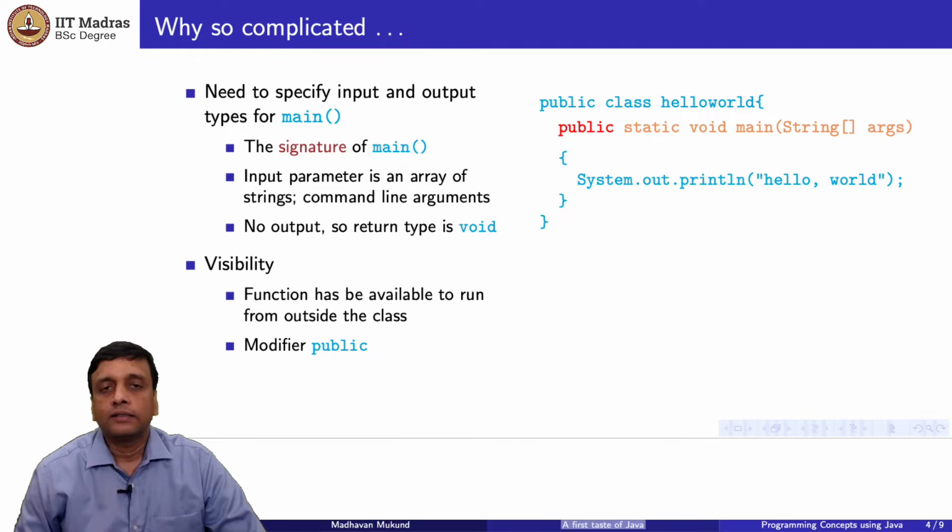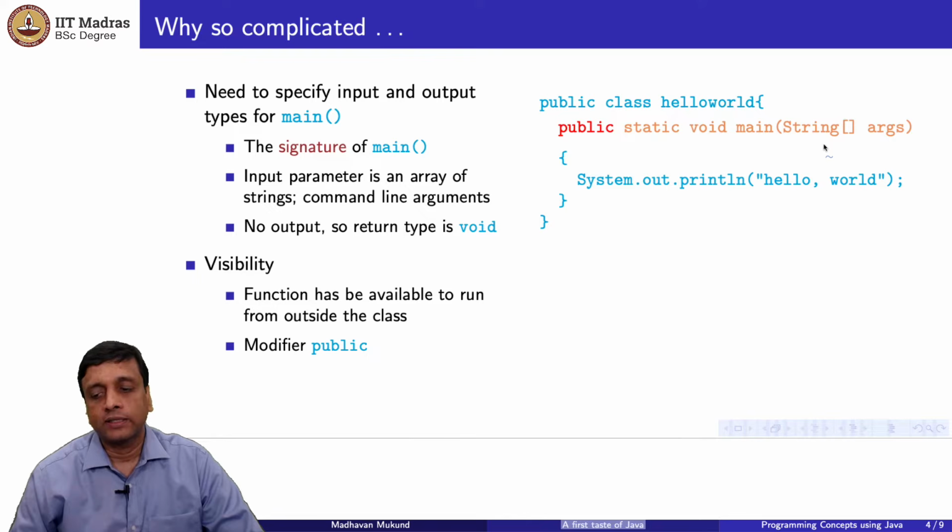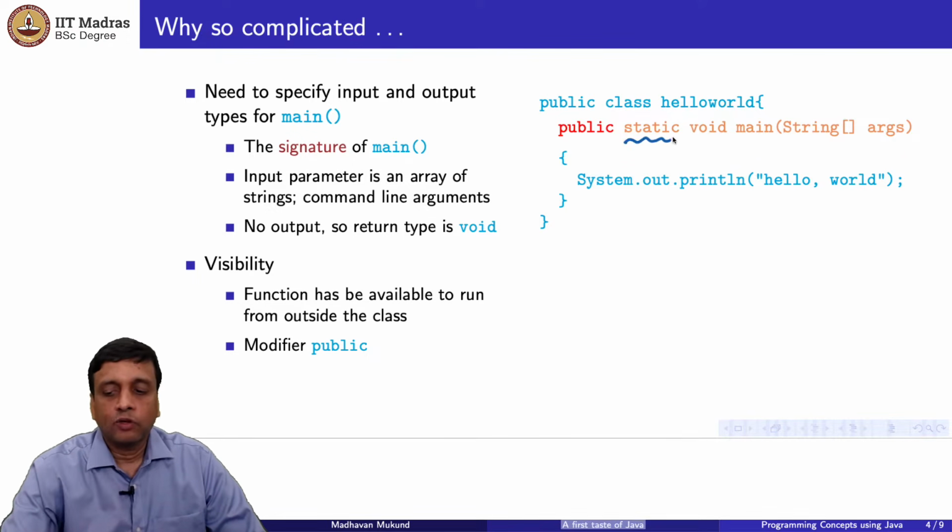Now, just like the class has to be public or private, the function has to be public or private, and obviously we want to execute this. Even though we are not executing it directly, somebody has to execute it. So it has to be executed from outside the class, and therefore it must be public. Right? So that's why we have to announce that this function is public. Now what about the static? What is static doing?